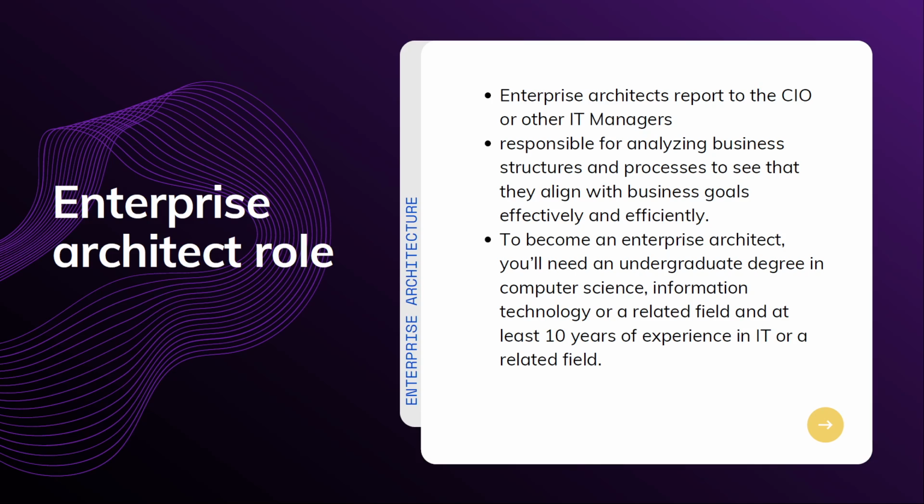As an enterprise architect, you are responsible for ensuring these structures and processes are agile and durable, so they can swiftly adapt and withstand major change. Speaking of agile, we're going to discuss what agile methodology is in enterprise architecture.